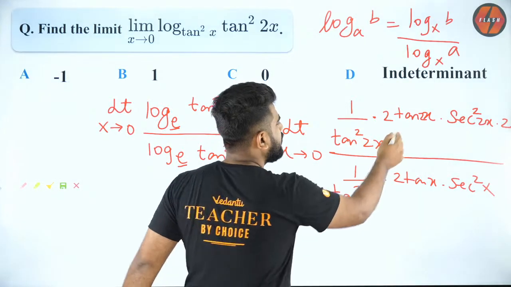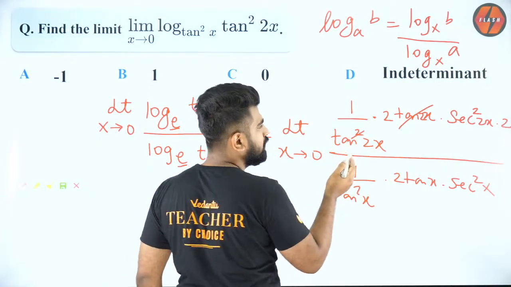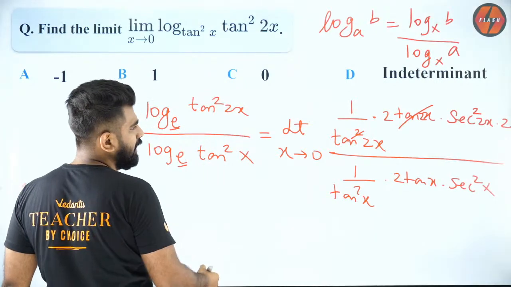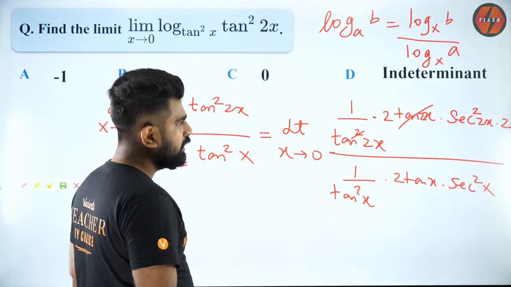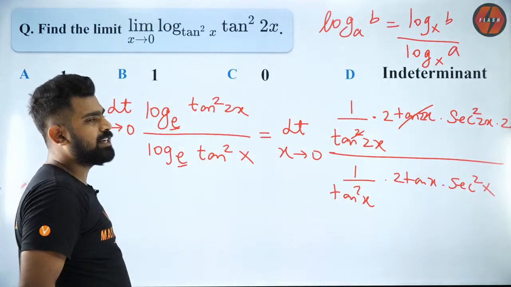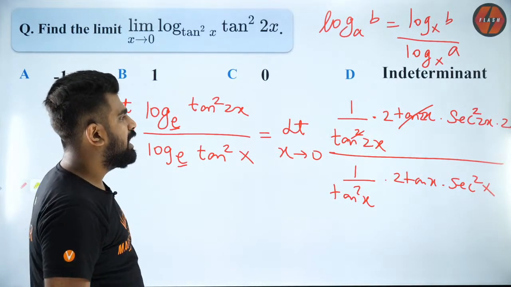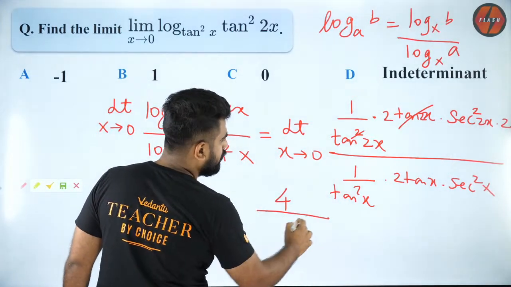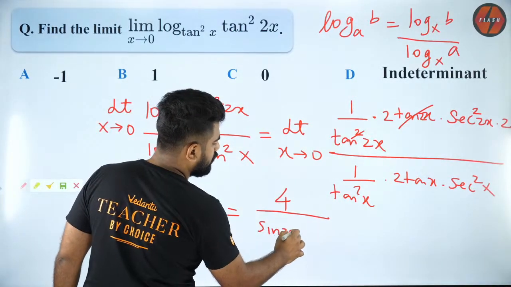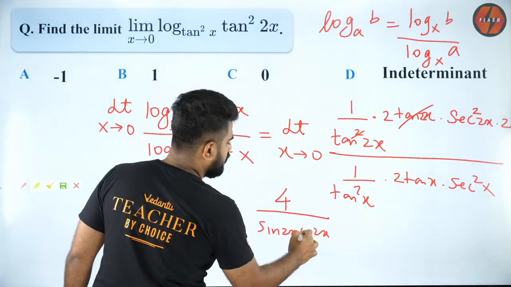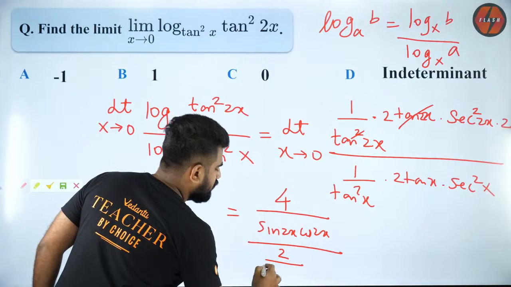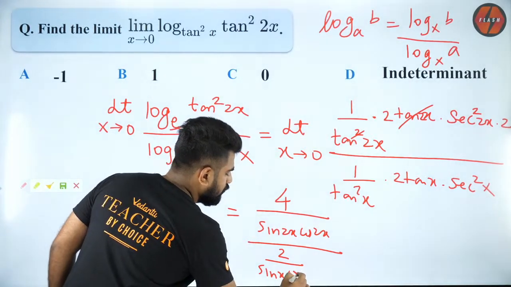What will you do here? Cancel tan 2x once. Then if I simplify it, what will I get? Any idea? I will get 4 by sin 2x cos 2x divided by, in the denominator, 2 by sin x cos x.